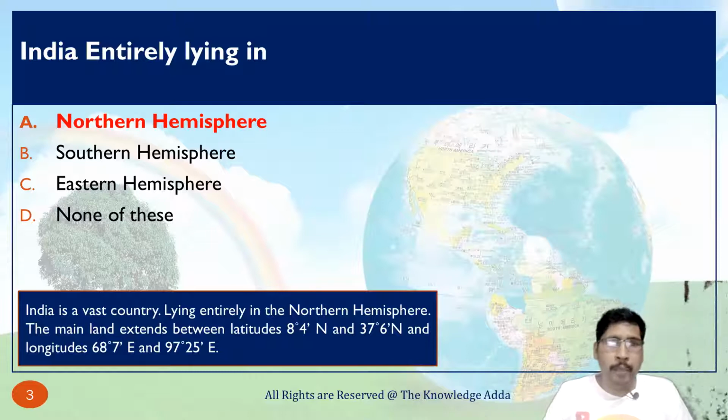The mainland extends between latitude 8 degree 4 minute and 37 degree 6 minute, and longitudes 68 degree 7 minute E and 97 degree 25 minute E, means east.